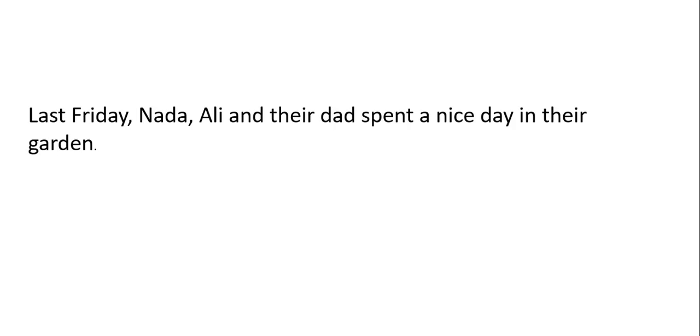I have to give my story a title. I will write it at the end. It's okay. When I finish, I can write it at the end, or I can write it at the beginning. From the picture, I can guess that they are having fun in the garden. So I can, for example, give it a name like A Fun Day in the Garden. Okay, I will write it later.